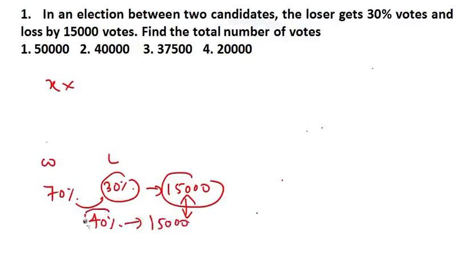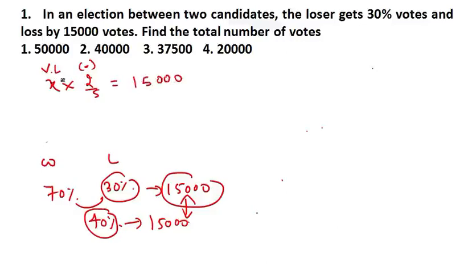Now what is the fractional value of this 40%? It is 2 by 5, or you can write 40 by 100, same thing. Even if you write 40 by 100, it will come to 2 by 5. Now this is the voter list, x, and this is the difference by which he lost, which is equal to 15,000.